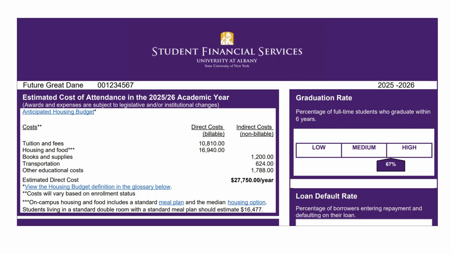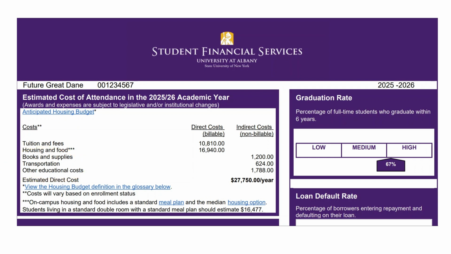The estimated cost of attendance is broken down into direct costs and indirect costs. Direct costs are what you will be billed for, including tuition, fees, housing, and food. Indirect costs are provided so that students and families can anticipate costs outside of their UAlbany bill. Indirect costs include books and supplies, transportation, and other non billable education costs.